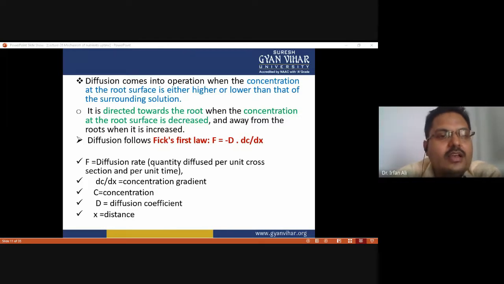That's why the major factors that affect the rate of diffusion are the diffusion coefficient and the concentration gradient, because diffusion solely depends on the concentration gradient.